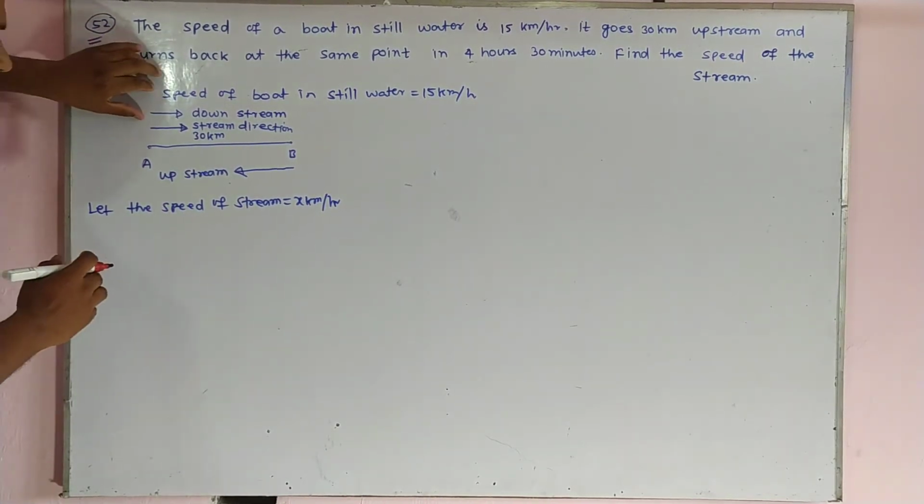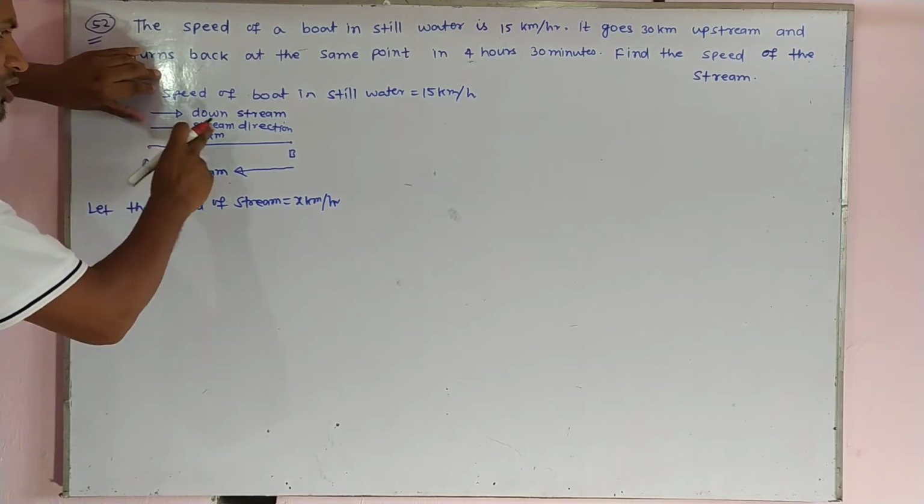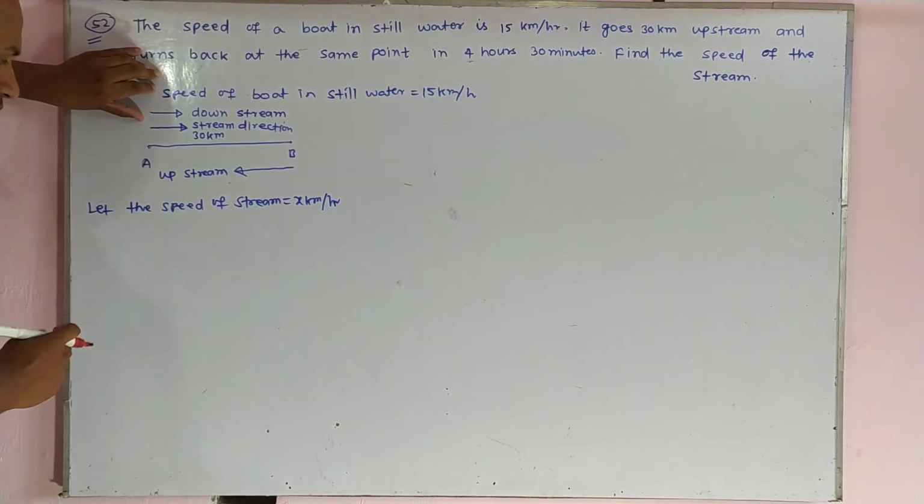We know that the speed of the boat in still water is 15 km per hour.